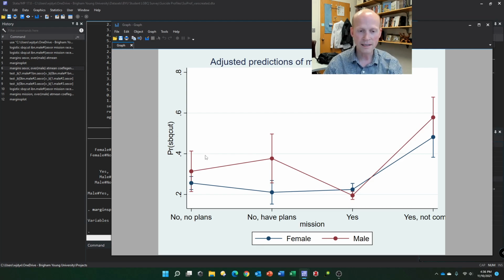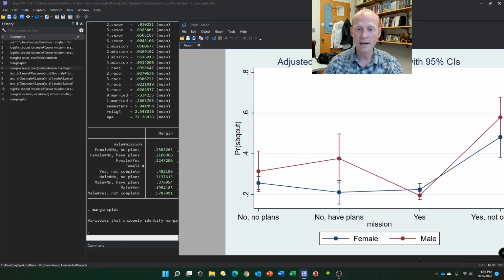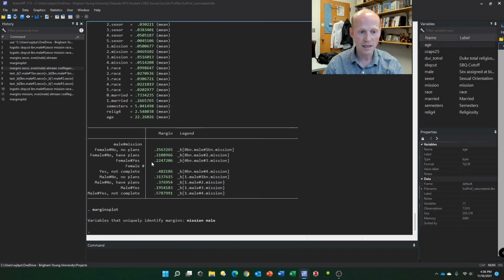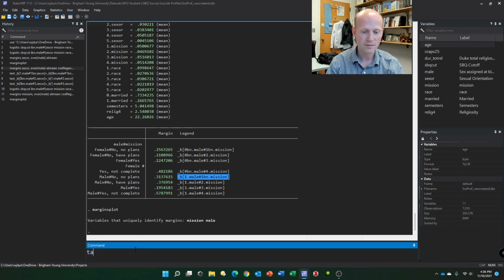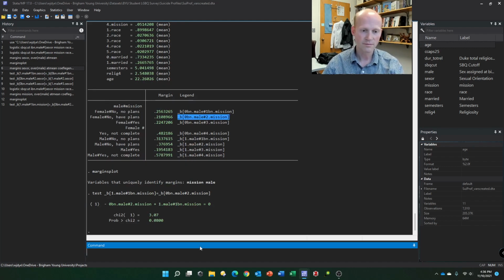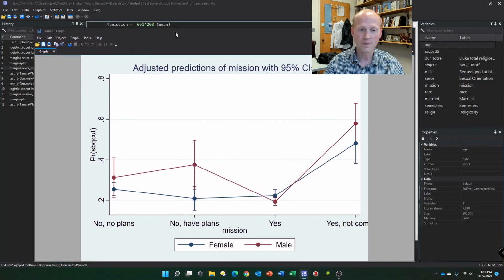Okay, there's our margins plot. So for those that have no mission plans, males are higher in their suicidality than females that have no mission plans, but with a pretty wide confidence interval, that's not going to be significant. Those that have no plans, males are quite a bit higher, and I'm sure that's going to be different. So males that have no plans and females that have no plans, actually not significantly different. Maybe at the less than 0.10 level, but not significantly different from each other. Now, isn't this interesting? This is fascinating to me.